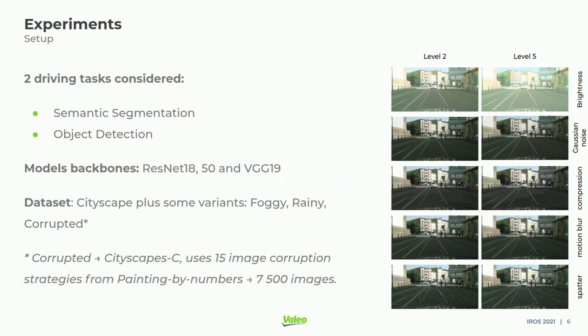We evaluated our contribution on 2 key driving tasks, semantic segmentation and object detection. For both of them, we used the Cityscapes dataset for training and validation, and we included a noisy version of Cityscapes inspired by the work of Kamann and Rother, Benchmarking the robustness of semantic segmentation models. It applies 15 noise models over 5 intensities, that is to say 7000 plus images.